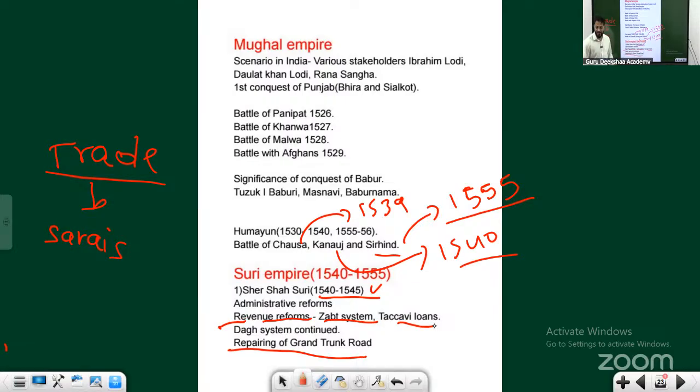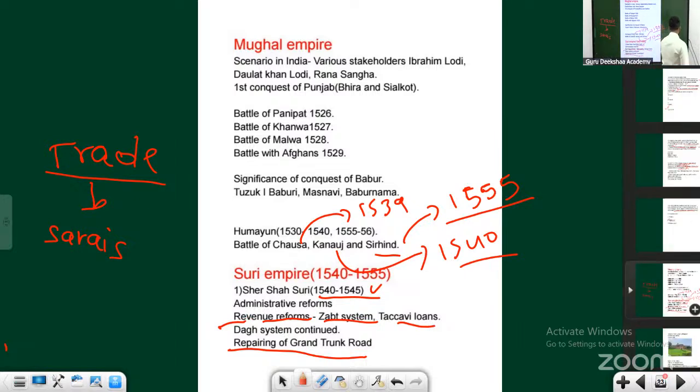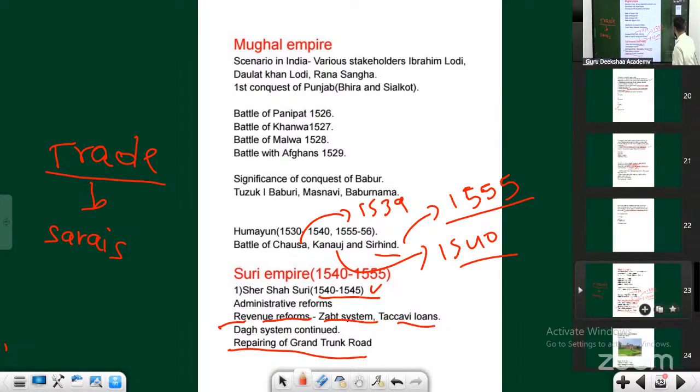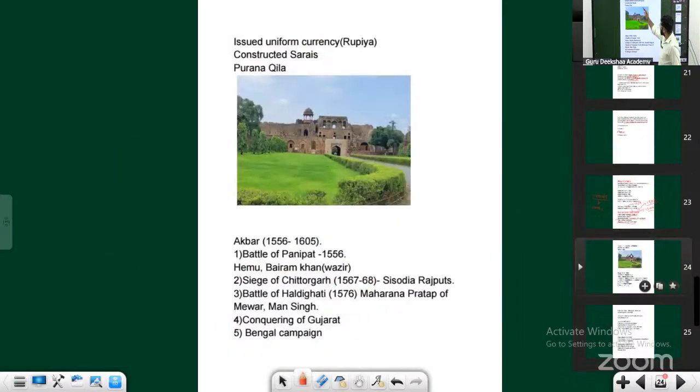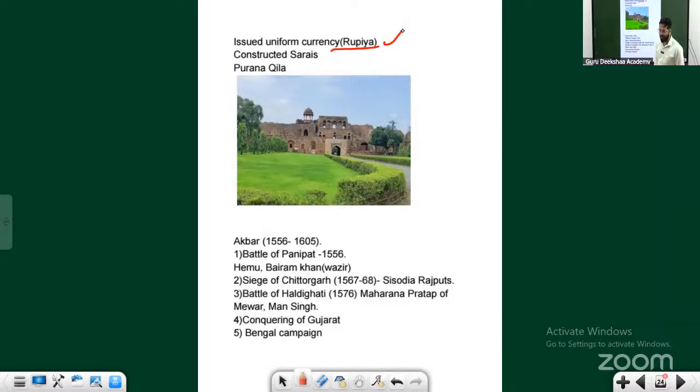Then there are other administrative reforms made by the Suri Empire, especially Sher Shah Suri. He also issued a uniform currency called the rupiya. We have talked about this. These are the sarais which he constructed on the highways, the Grand Trunk Road, that would have helped the safety of passengers and traders. He is also credited with constructing the Purana Qila, which is presently in Delhi.